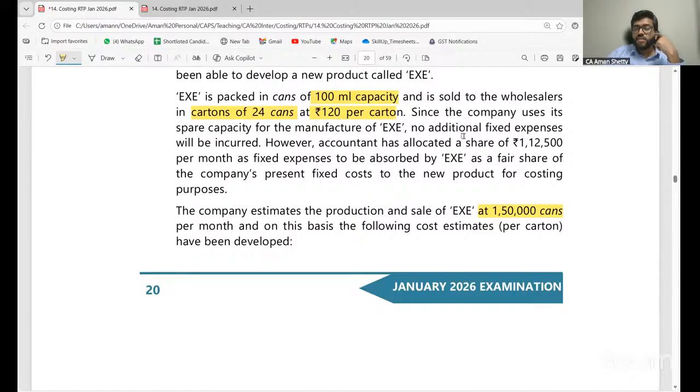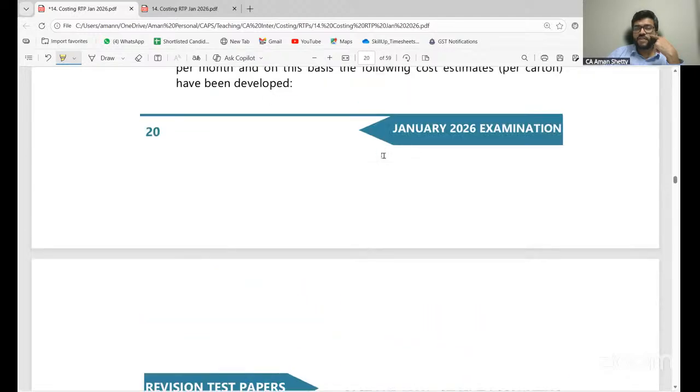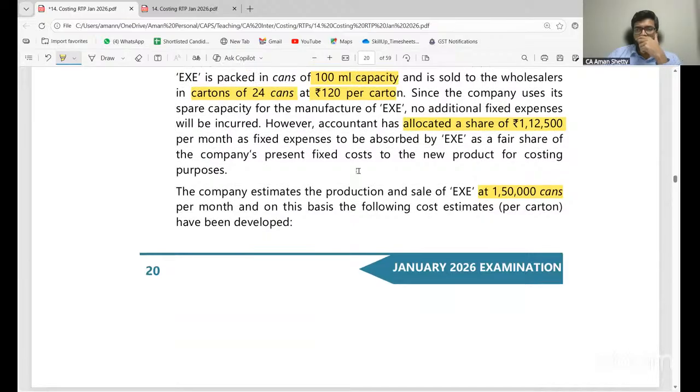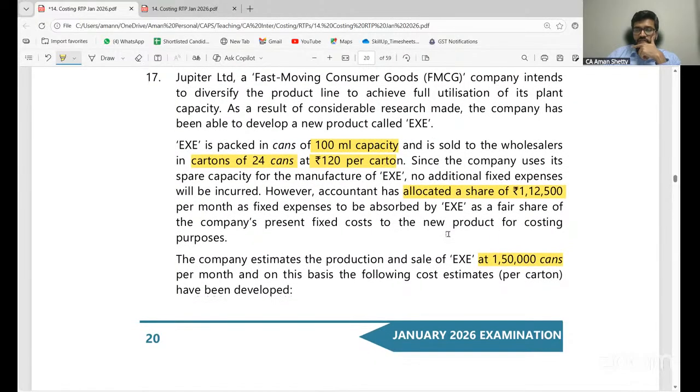Look at this now. This is where this allocated amount will come into picture. Please multiply 27 into 1,50,000. 27 into 1,50,000. 40 lakh 50,000. 40 lakh 50,000, is it?